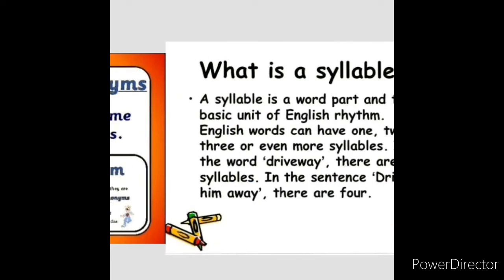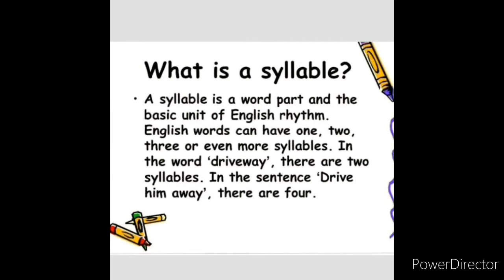Okay, ma? Now, let's go to what is a syllable. A syllable is a word part and the basic unit of English rhythm. English words can have 1, 2, 3 or even more syllables. In the word drive away, there are 2 syllables. In the sentence drive him away, there are 4 syllables. Okay, for example, you have to split the word. A syllable is a unit of pronunciation having one vowel sound with or without surrounding consonants, forming the whole or a part of a word.